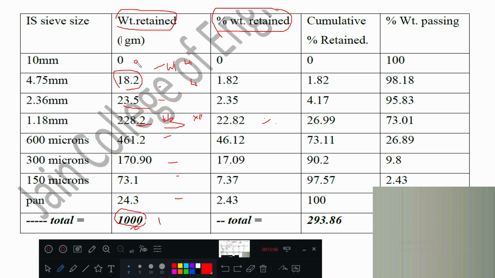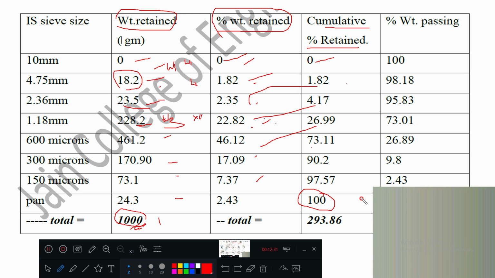Next, cumulative percentage retained. You write 0 here, 0 plus this value here, this plus this here, and so on. At the end, you get 100.